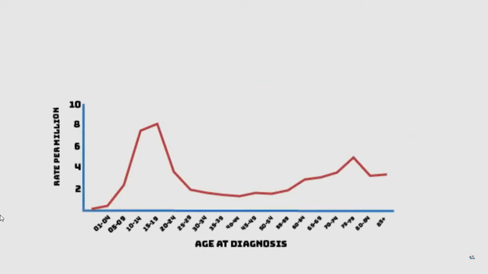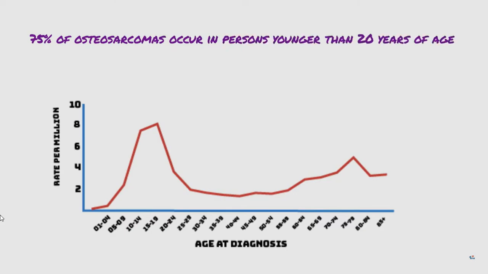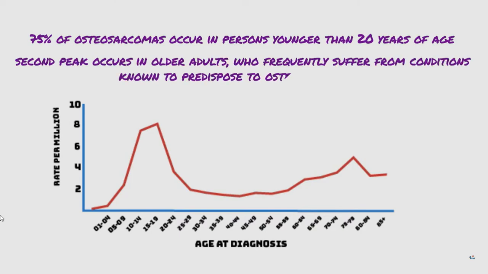Now this image shows the age distribution of osteosarcoma. Osteosarcoma has a bimodal age distribution. 75% of osteosarcomas occur in persons younger than 20 years of age. The smaller second peak occurs in older adults who frequently suffer from conditions known to predispose to osteosarcoma.